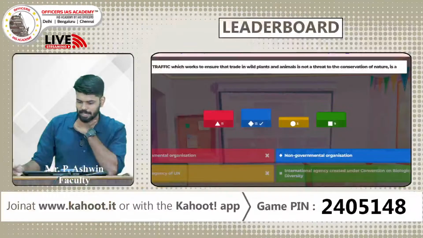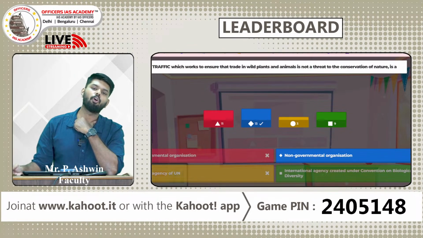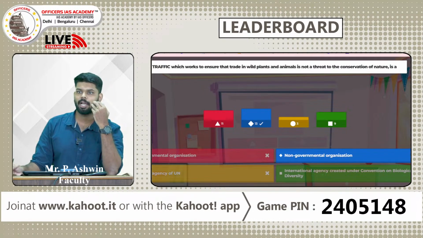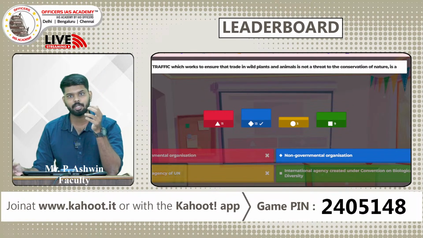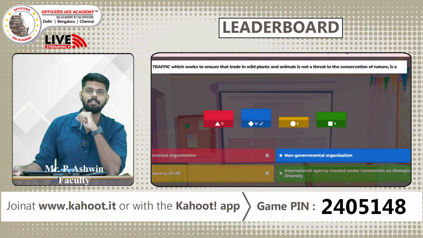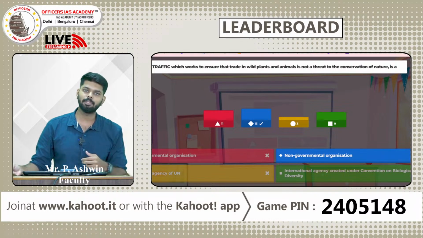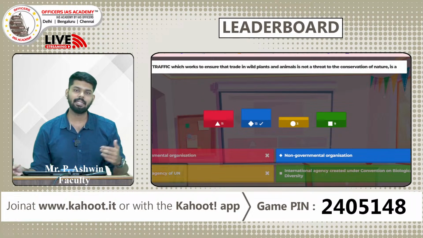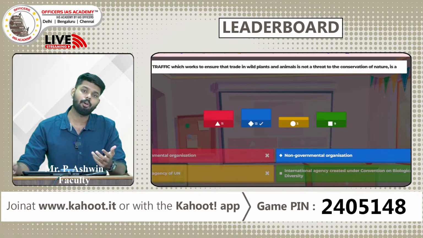So the answer is B, where 13 of you have chosen a non-governmental organization. See, TRAFFIC, as the purpose says, the main aim of TRAFFIC is to control and regulate the trade in wildlife. You can see, like, the ivory tusks of the elephants from Africa have been poached to other countries, the hides of tigers have been poached and sold to other countries. In order to stop this, TRAFFIC was formed in 1976. And this organization is a non-governmental organization.